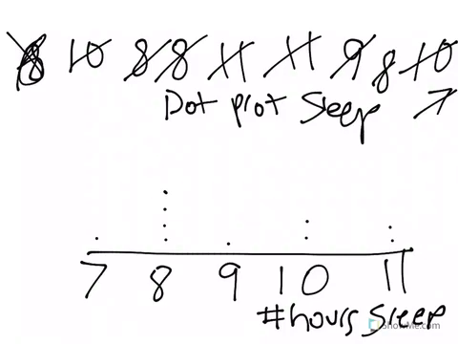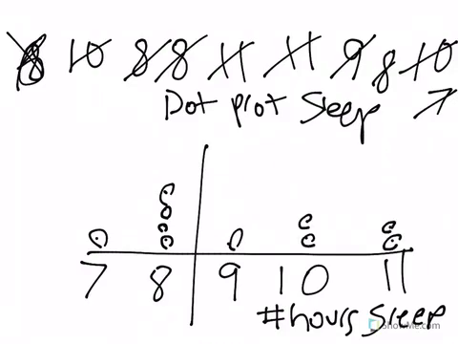If I ask you what was the center of this data, what would be a good way to measure the center? Well, you might say, well, we've got 1, that's 7, 2, 3, 4, 5. So that's where the halfway mark is, and then here we have 1, 2, 3, 4, 5. So you might say it's around 8 hours, seeing how there's 5 on each side, right?